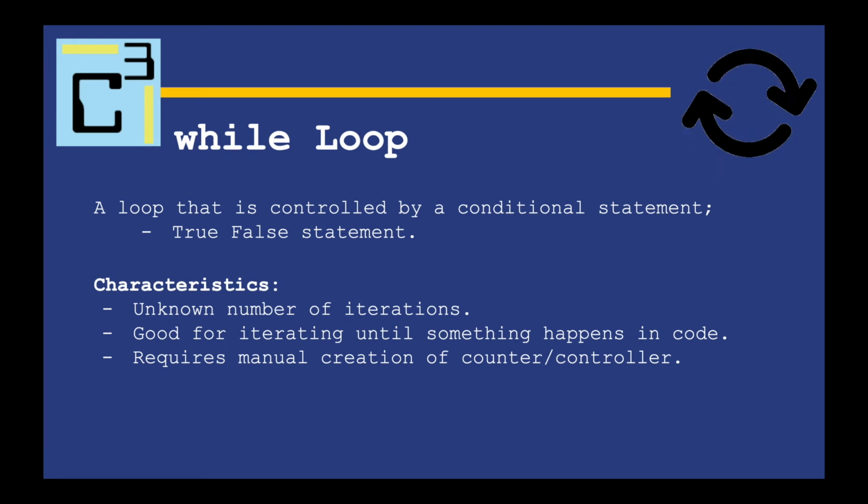So in the for loop, we have for i in range, or for i in range length of a list, or for name in list of names. The iterator is already created. In a while loop, you have to create an iterator, especially if you want it to run a specific number of times. Now, if you're trying to work it off of a condition, there has to be a condition created to make the while loop work properly.